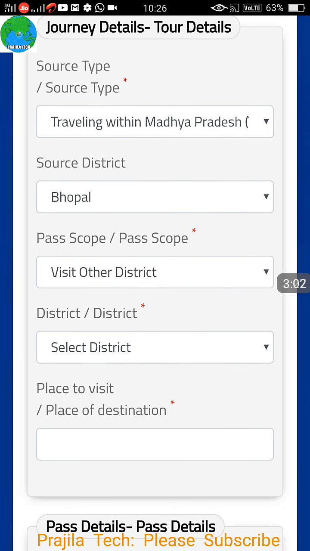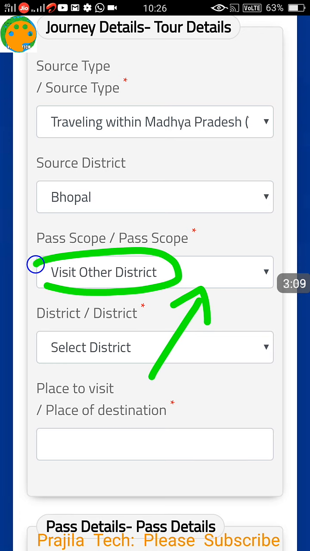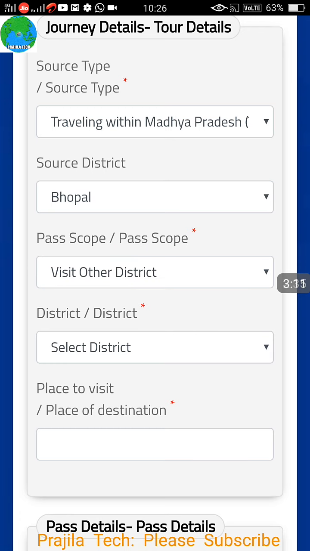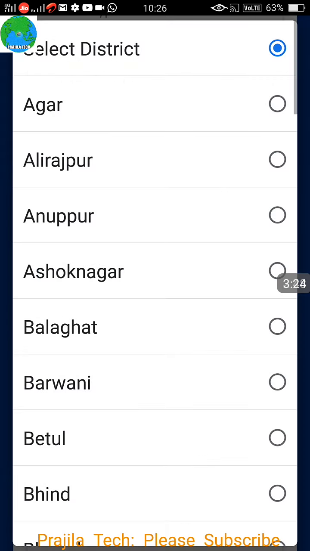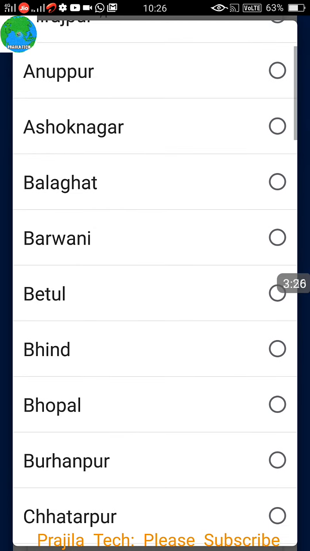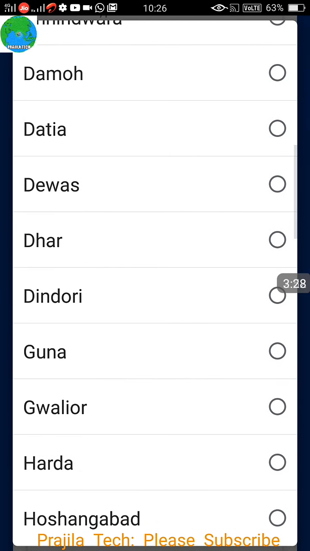Next one is the pass scope. You cannot change this, friends, because this is the only option available. You are visiting another district from Bhopal, so do not change this option. But you have to select the destination district where you are planning to go, because Bhopal is in the lockdown state. So click here and select your destination district in Madhya Pradesh, which district you are going to go.